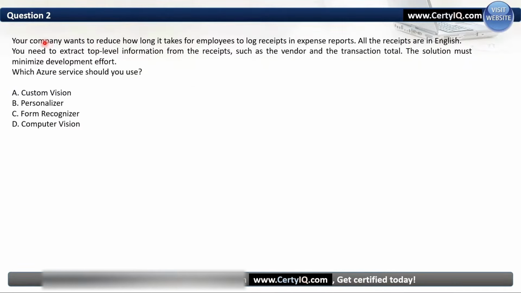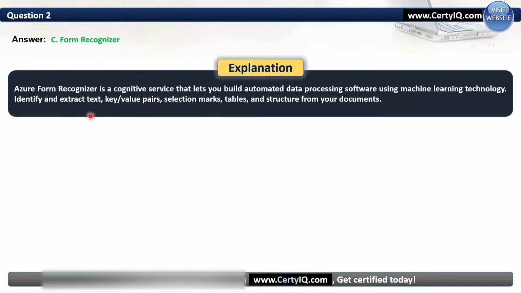Question number 2. Your company wants to reduce how long it takes for employees to log receipts in expense reports. All the receipts are in English. You need to extract top level information from the receipts, such as the vendor and the transaction total. The solution must minimize development effort. Which Azure service should you use? So in this case, we will use Form Recognizer. Azure Form Recognizer is a cognitive service that lets you build automated data processing software using machine learning technology.